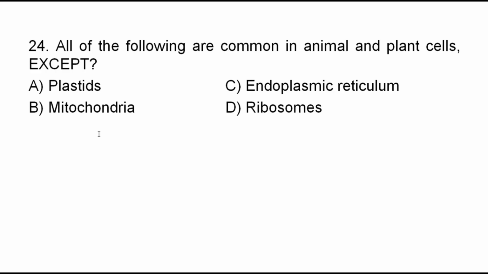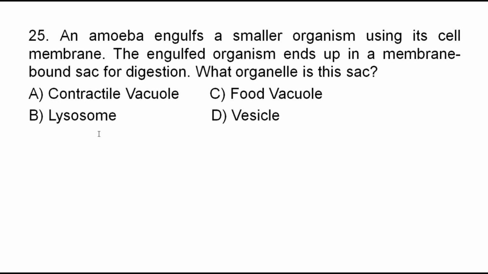However, plastids are only found in plant cells. Plastids include what? Leucoplast, chromoplast, and chloroplasts. These are only found in plant cells. Animal cells do not have plastids. So the correct answer for question number 24 is A, plastids.